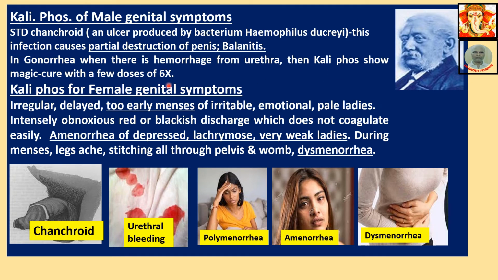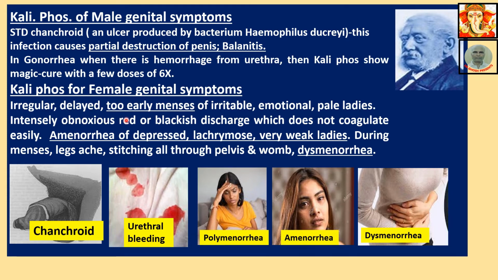doses of 6x. Please remember this. Hemorrhage is coming from the urethra. A very serious condition. Sometimes the patient faints. The doctor also gets very much disturbed, nervous seeing this sensation. But please take a deep breath and give a few doses of 6x Kali phos. It will be arrested.